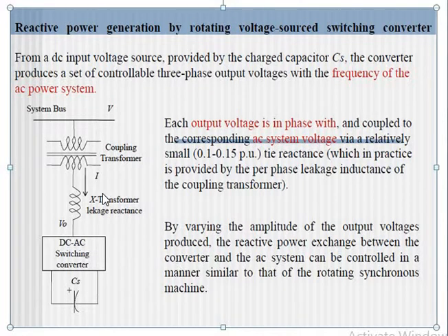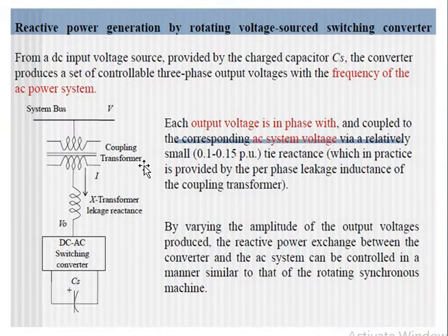So it is similar to the synchronous generator. That is, the switching converter, or our converter, is connected or coupled with the transmission line through a coupling transformer or a tie reactance or both. Now, by varying the amplitude of the output voltage, V0, the output voltage of the converter, we can vary the reactive power compensation.